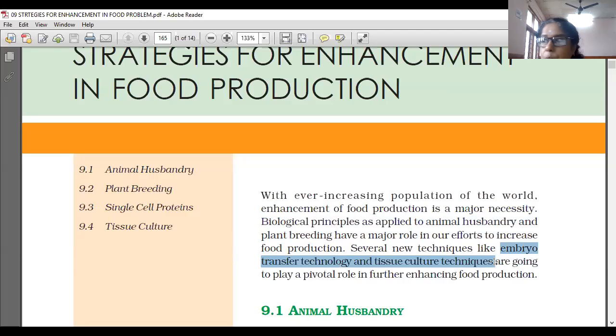With the ever increasing population, food production has not increased. So biological principles applied to animal husbandry and plant breeding have a major role in the enhancement of food production, and new techniques like embryo transfer technology and tissue culture are going to play a pivotal role. First we will concentrate on animal husbandry.